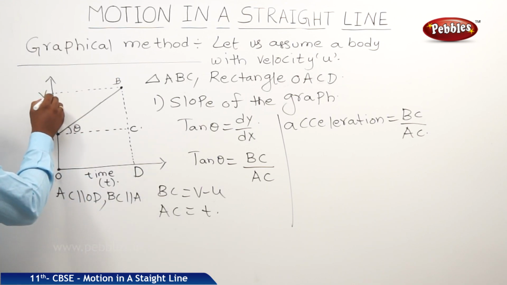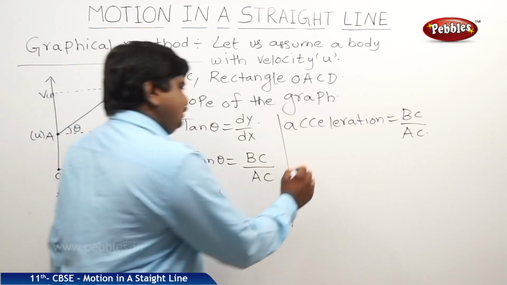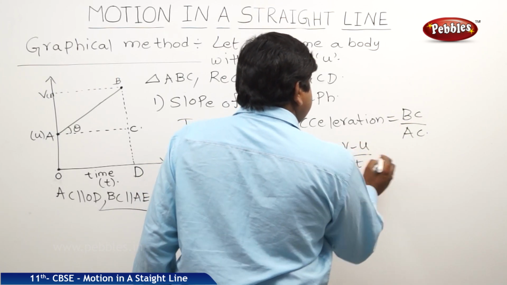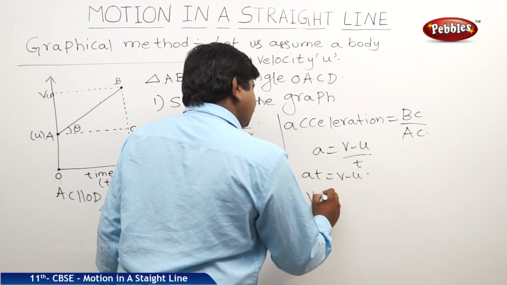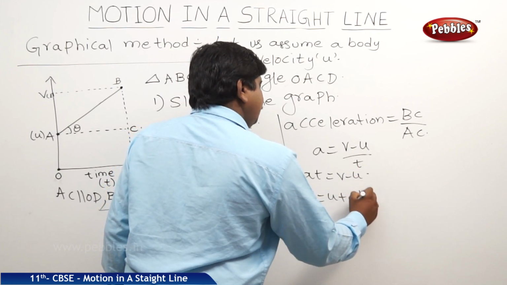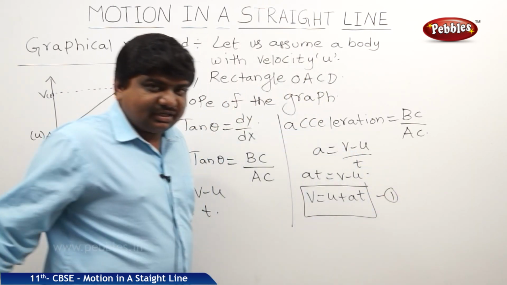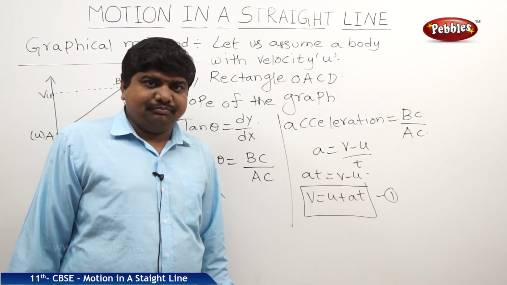This position is E, which touches. So therefore, A is equal to V minus U by T, AT is equal to V minus U, therefore V is equal to U plus AT. This is the first kinematic equation of motion, which relates the velocity and time.